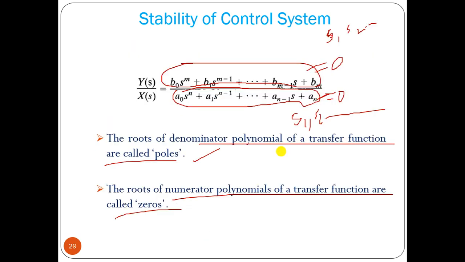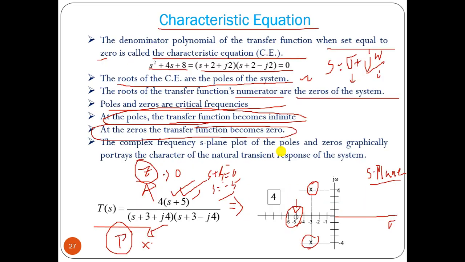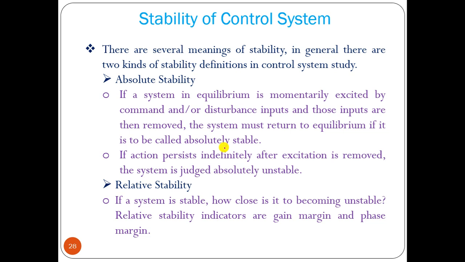Okay, so this is the application of the pole and zero, that we are finding out from the transfer function. We can plot that. Now, about stability: one is called absolute stability, another one is called relative stability.